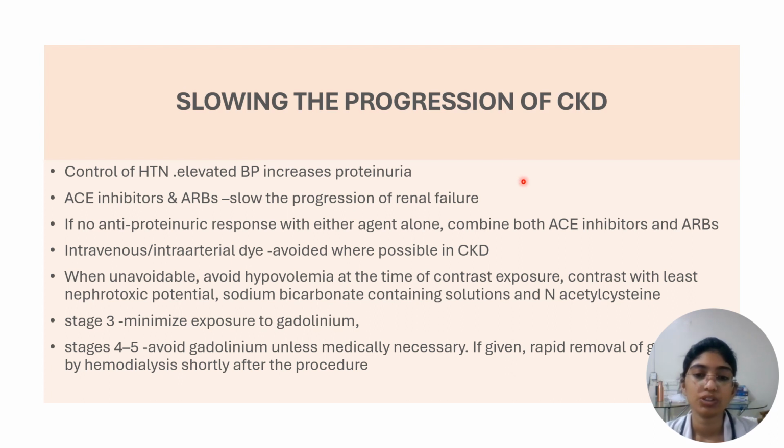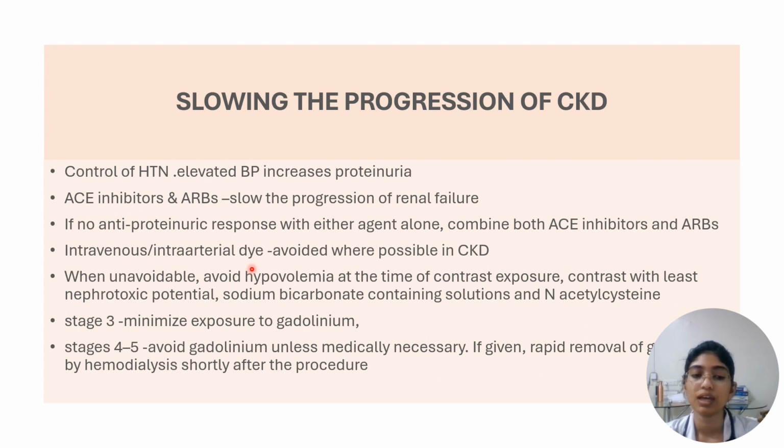So to slow the progression of CKD, we have to control the blood pressure, because when there is elevated blood pressure, it will increase the proteinuria. For that, we have to give ACE inhibitors and ARBs. These ACE inhibitors and ARBs slow the progression of renal failure. But if there is no antiproteinuric response with either of them alone, then we can combine both ACE inhibitors and ARBs. And try to avoid all nephrotoxic drugs, and do not give IV or intra-arterial dye whenever possible.